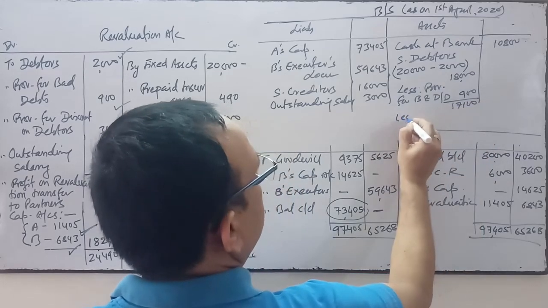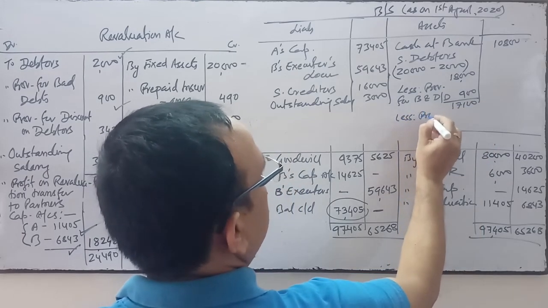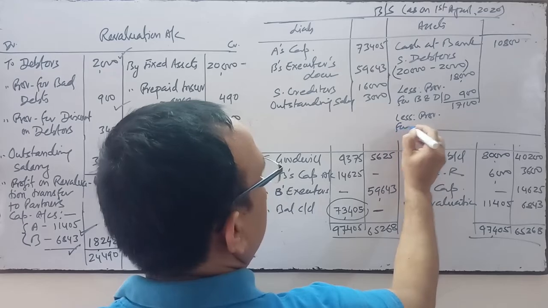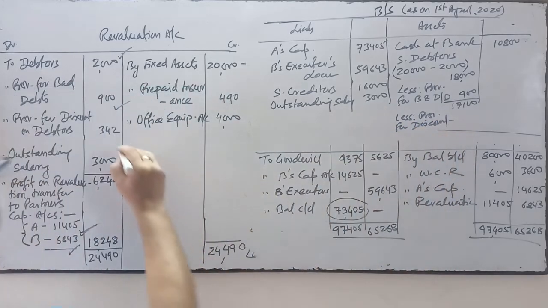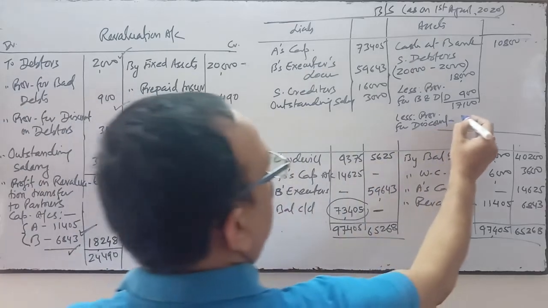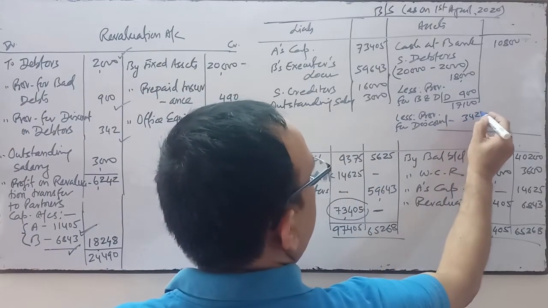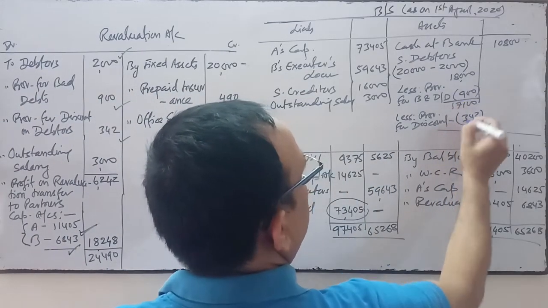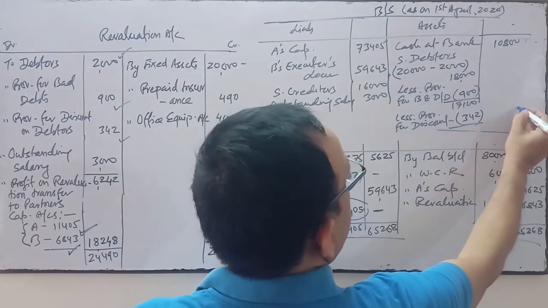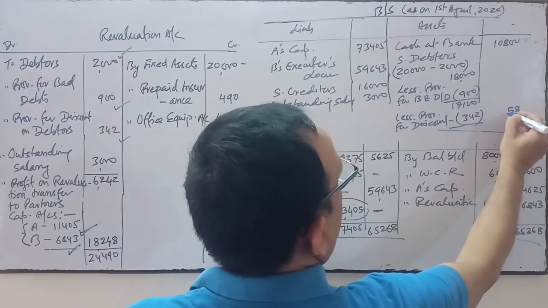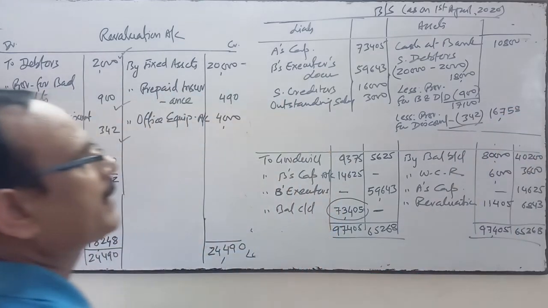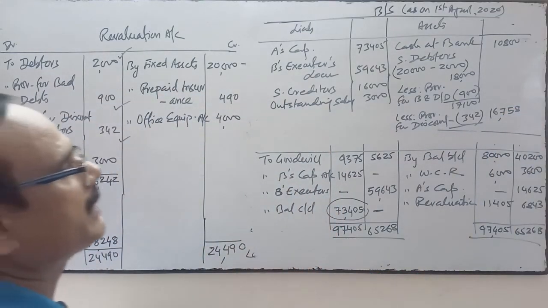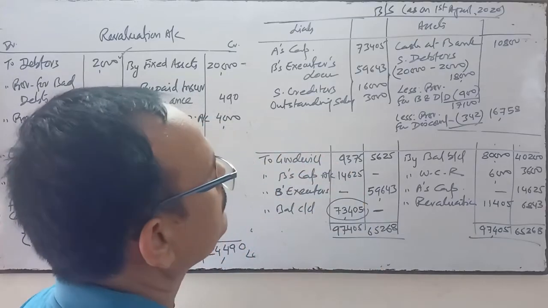Then again deduct provision for discount on debtors, 342. So the final amount is 16,758.